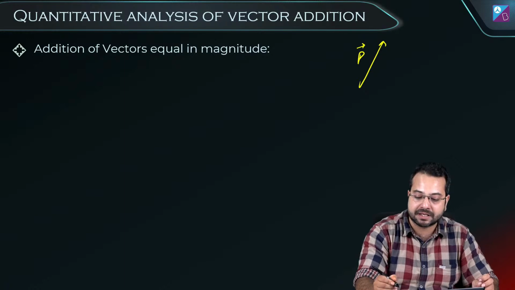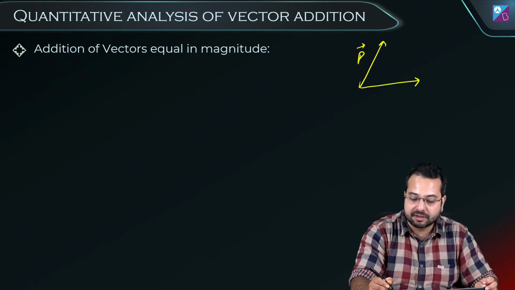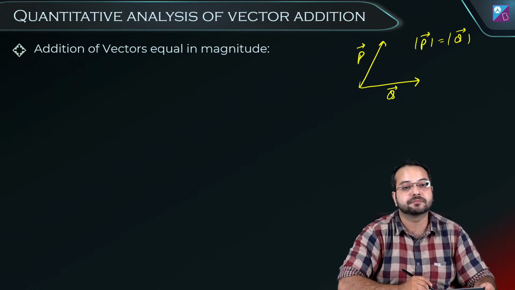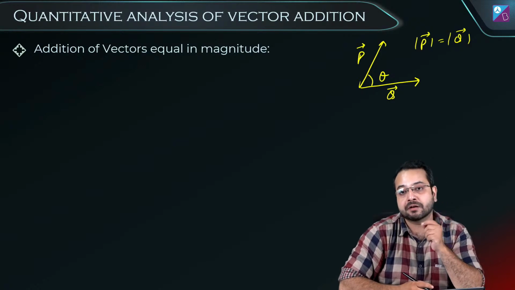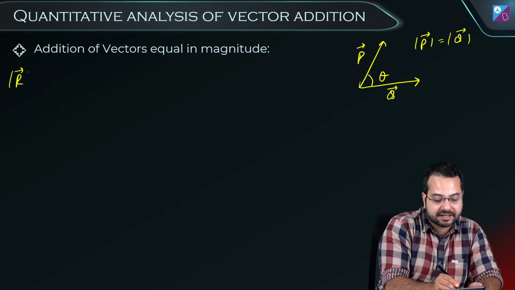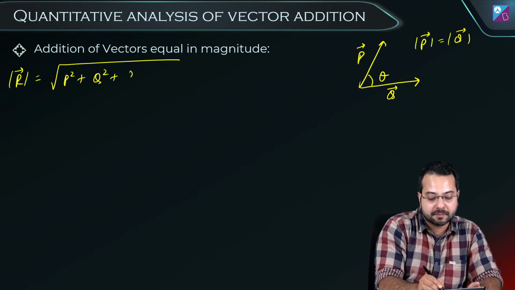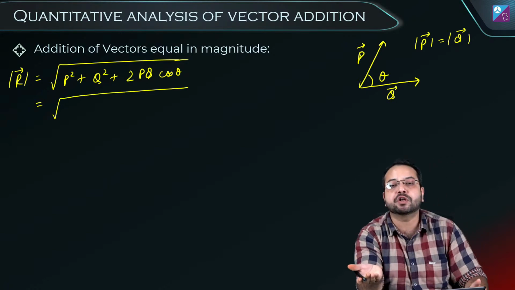Let's say this is vector P. It has a magnitude P. And then let's say this is vector Q. But the magnitude of vector P is equal to the magnitude of vector Q. And the angle between them is theta. So let's try to find out what will be the resultant. The magnitude of the resultant is going to be under root of p square plus q square plus 2pq cos theta. Yes or no?